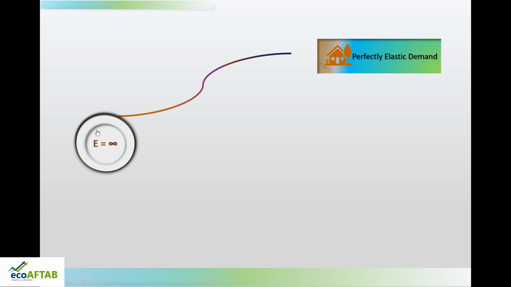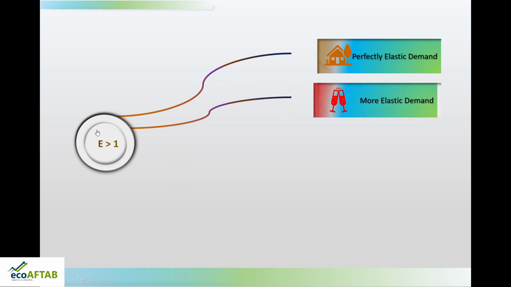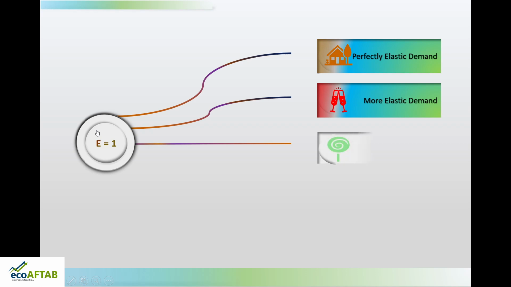The next case is if the elasticity of demand is more than 1, what is it called? It is called more elastic demand, or in other words relatively elastic demand. It can happen for going outside for dining, for tours and picnics and all those things. Then the next case is if the elasticity of demand is equal to 1. I have taken the example of candies. Such an elasticity is called unitary elastic demand.